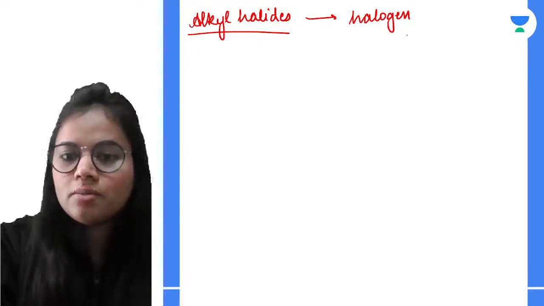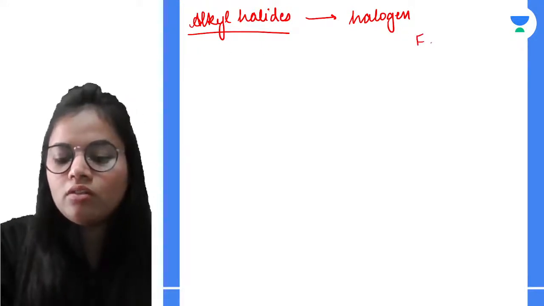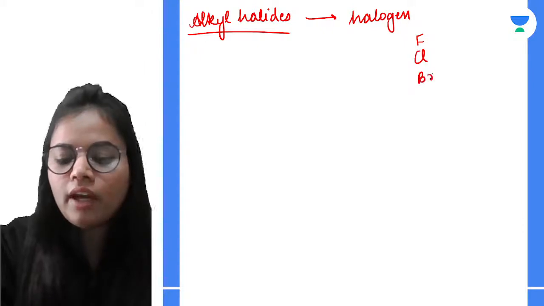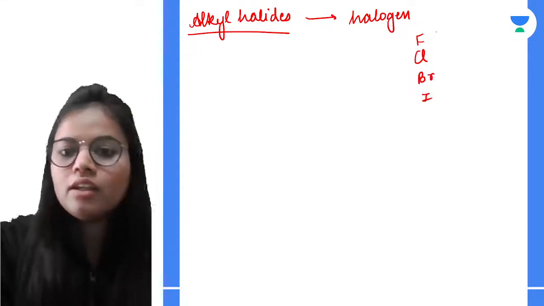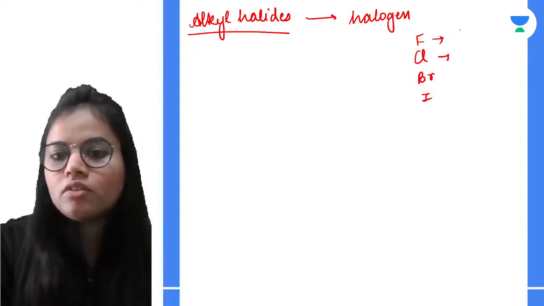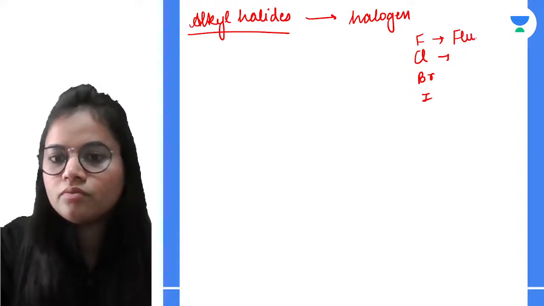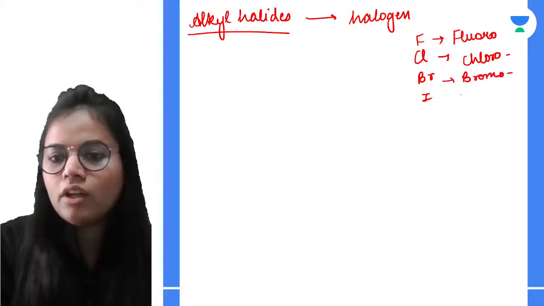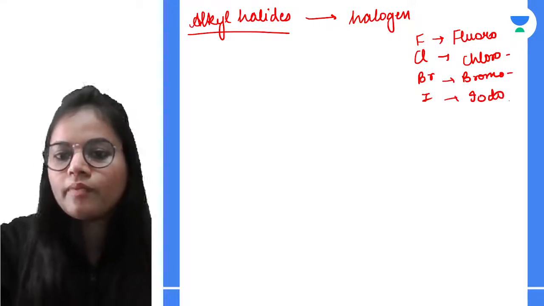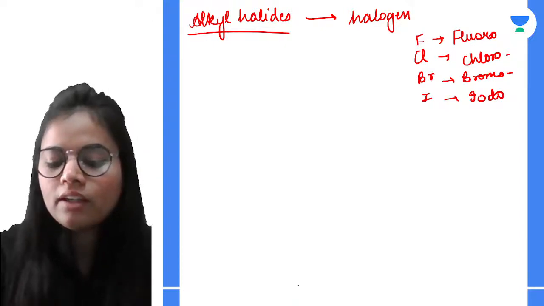The various substituent groups can be fluorine, chlorine, bromine, and iodine. The words that we use are fluoro, for chlorine chloro, bromine bromo, and for iodine we use iodo. So that is our case.